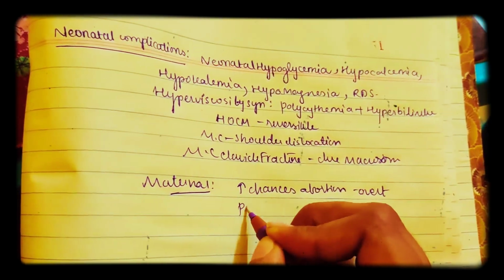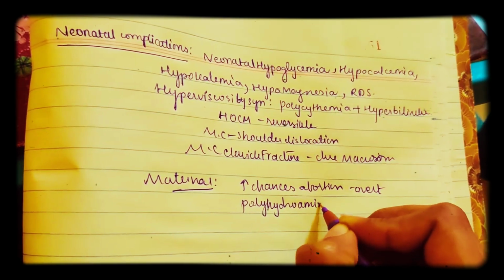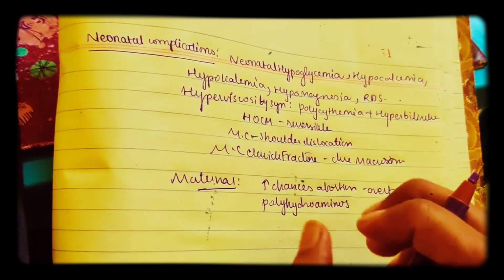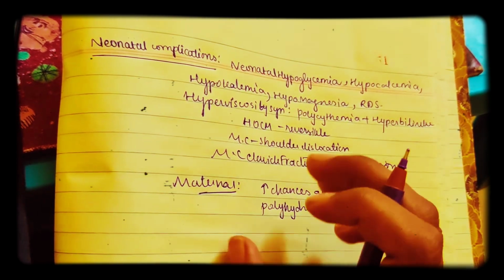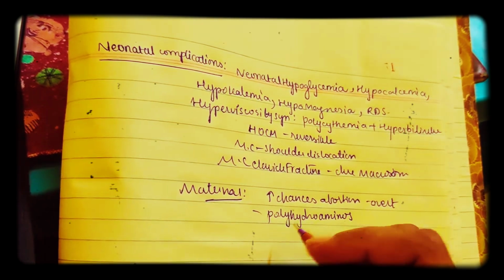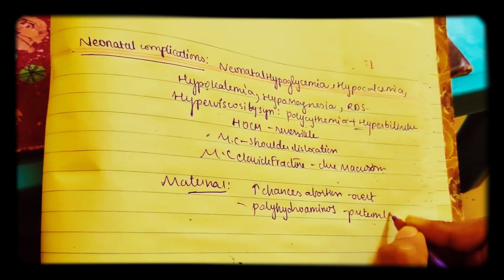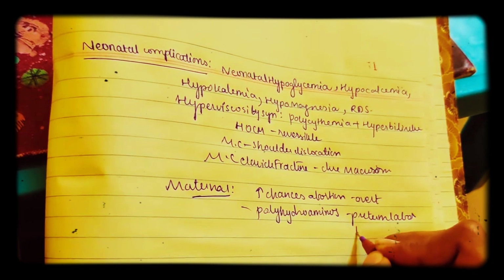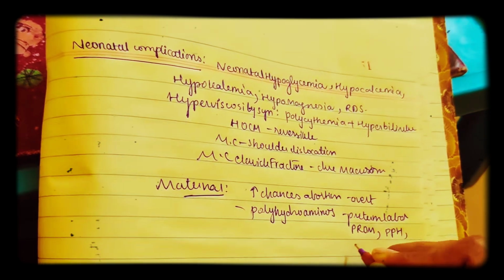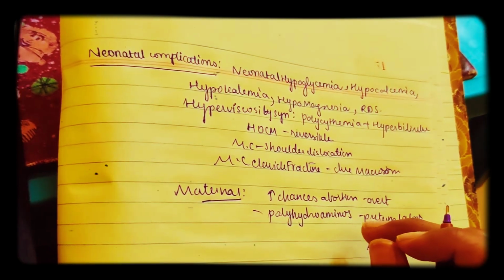And there is polyhydramnios in the mother: more glucose means more renal blood flow, more GFR, more urine, which leads to polyhydramnios. Polyhydramnios can lead to preterm labor, premature rupture of membranes, postpartum hemorrhage, and abruptio placentae.